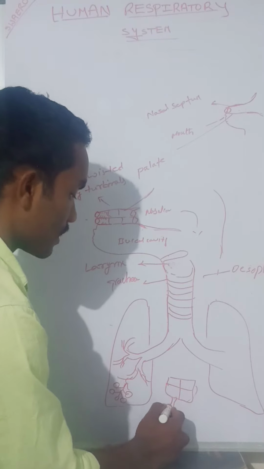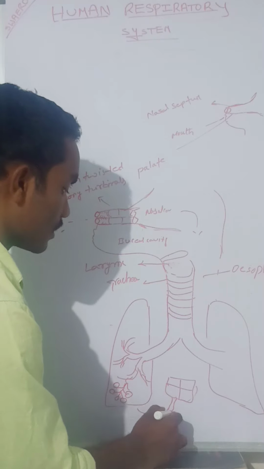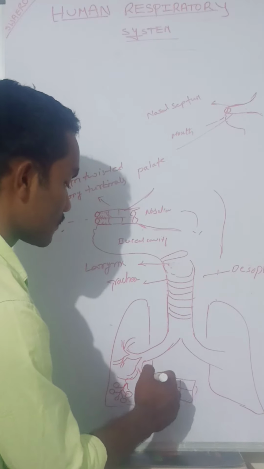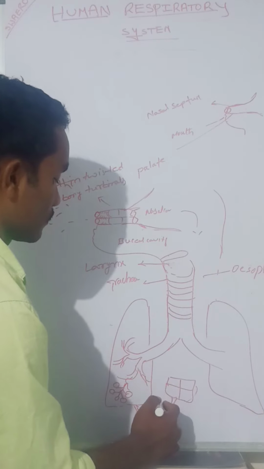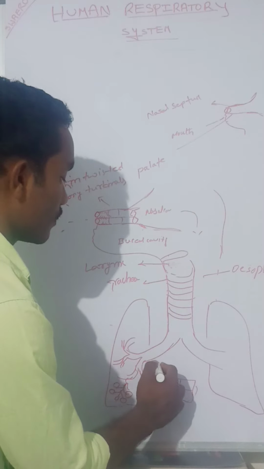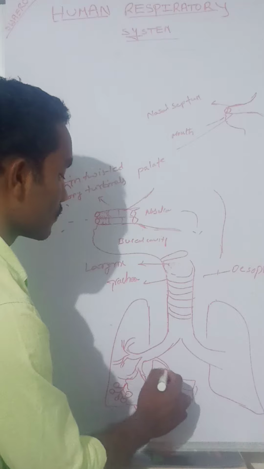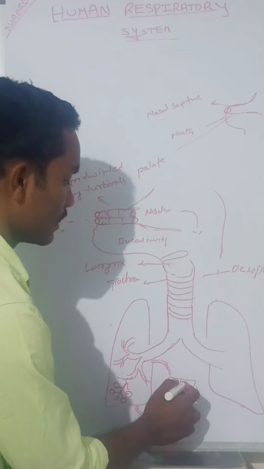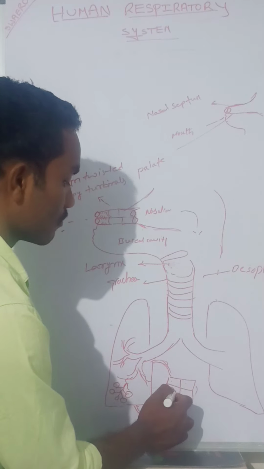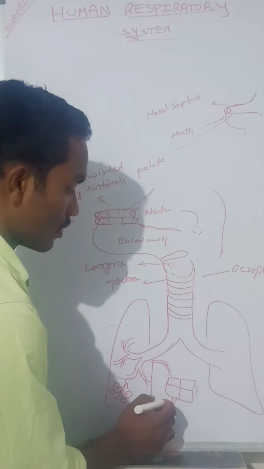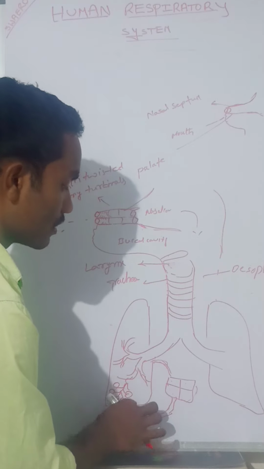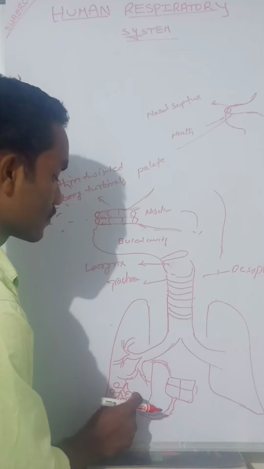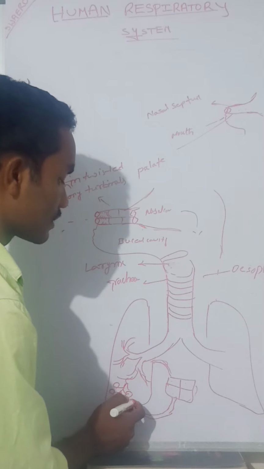Now this is the pulmonary artery. The pulmonary artery enters into the lungs, and then the pulmonary veins collect the oxygenated blood. This is the right auricle, this is the left auricle, the right ventricle and the left ventricle. From the right ventricle, the pulmonary artery starts and enters the lungs. Here the exchange of gases takes place.